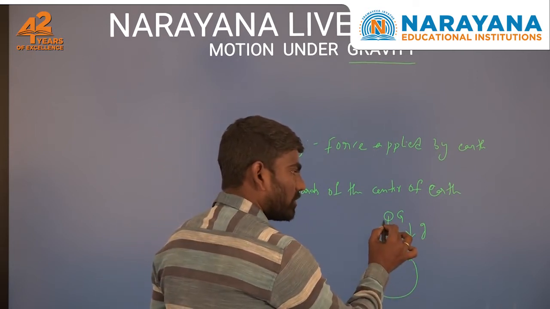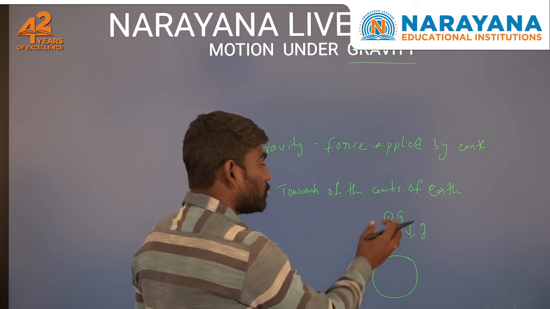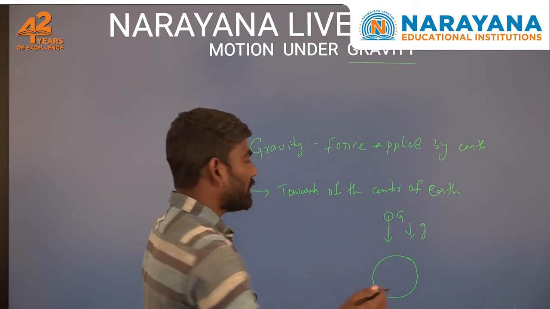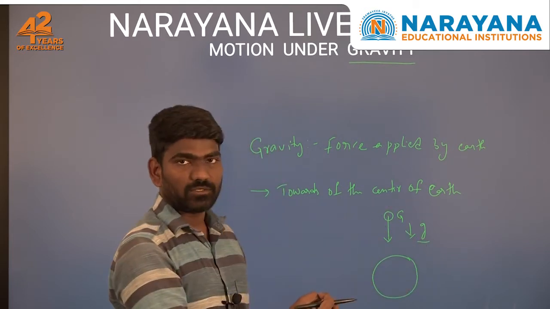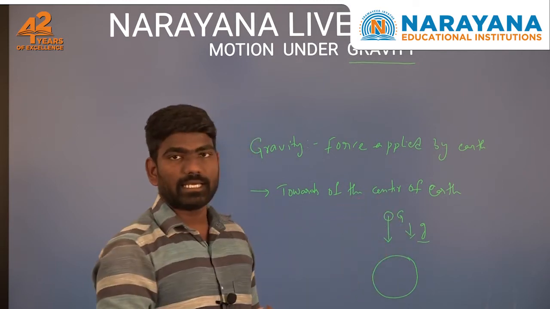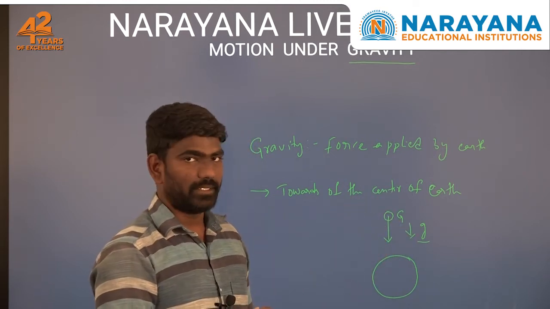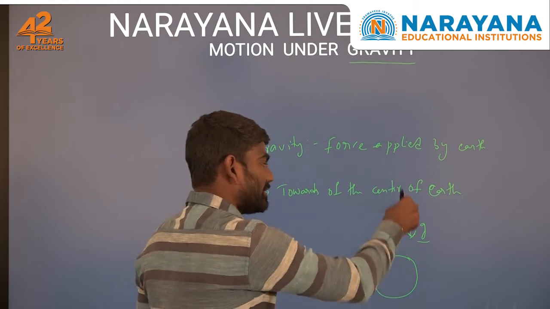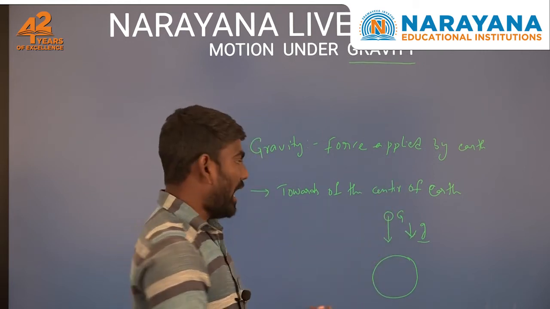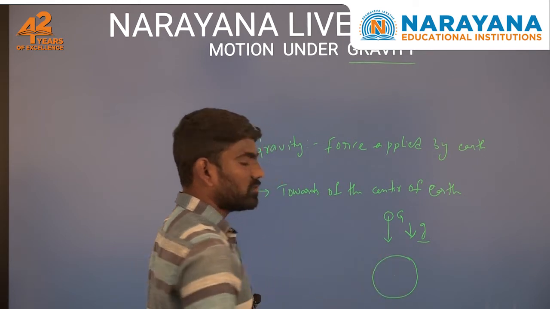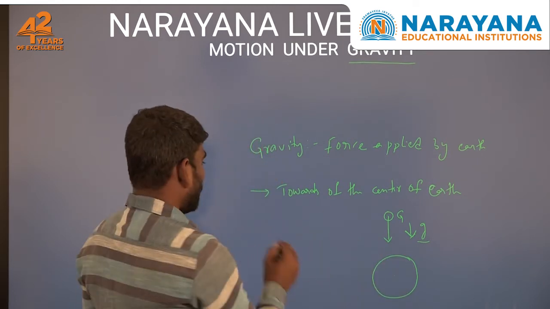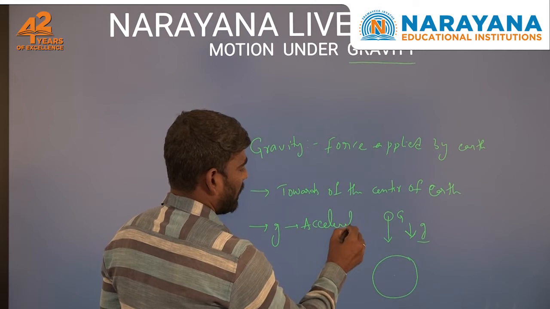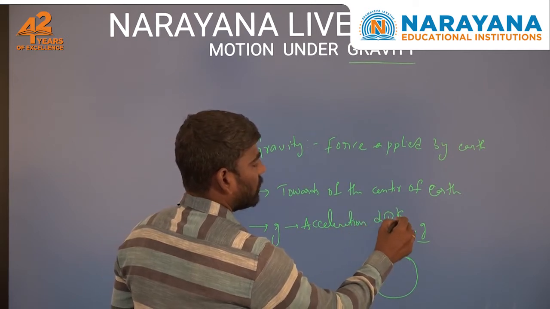Because this body gets the acceleration due to the force applied by the earth. Whatever acceleration the object gets due to the gravitational force, we call it acceleration due to gravity. This is also a vector quantity, always acting downwards, and the gravity force is always acting towards the center of earth. Here g is acceleration due to gravity.